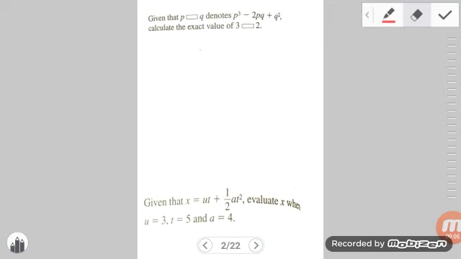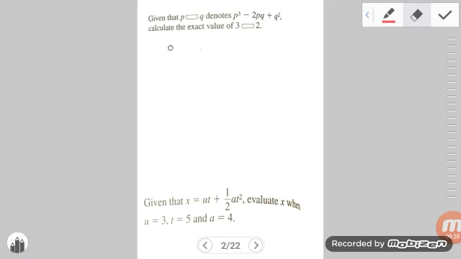So we're going to have to find out what is 3 operation 2. By comparison, p is the first letter and 3 is the first number, q is the second letter and 2 is the second number. So p is 3, q is 2.